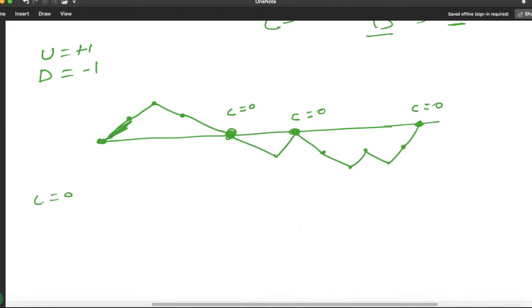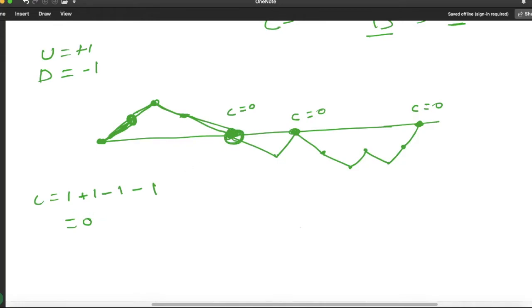Suppose he is going 1 unit up, so the counter will change by +1. Again he is going up, so the counter will be +1. Now he is going down, so 1 unit change in a negative manner. Again he is going down, so 1 unit change in a negative manner. So at this point our counter value became 0.